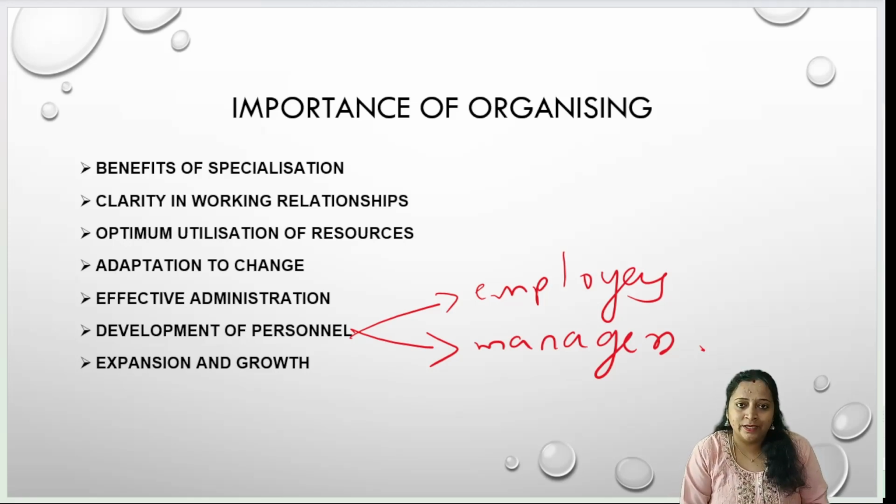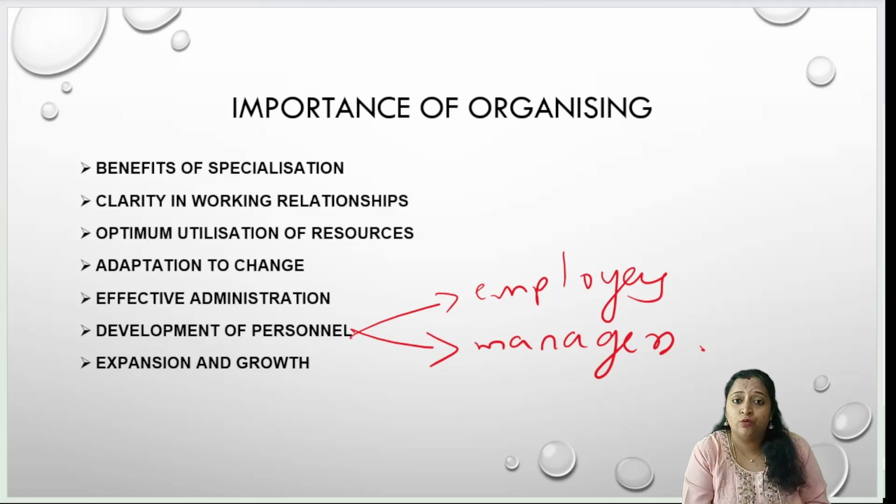Overall, we can say that organizing plays a very, very important role. Innovative ideas will come in the step of organizing. It will help all the employees to work in a unified manner and to work as a team. Group work will be encouraged in organizing.